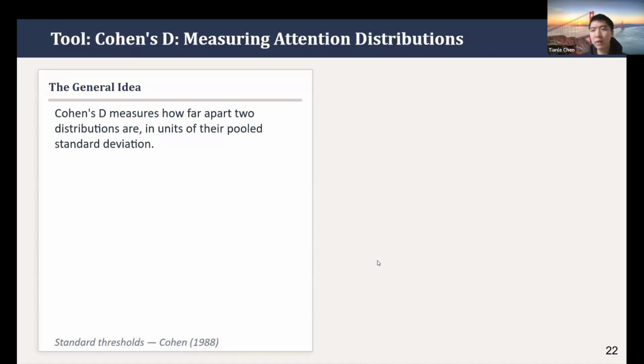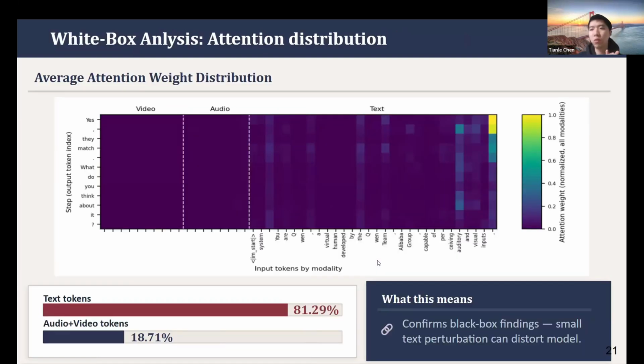Second, we are testing around two questions: when we ask the model what's happening in the visual question, and also the audio question, the model will have two different answers, right? So it will definitely have two distributions of attention. We want to compare whether the model behaves differently if we prompt it in different ways.